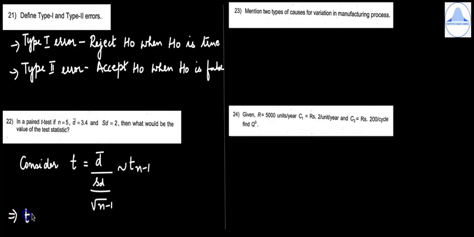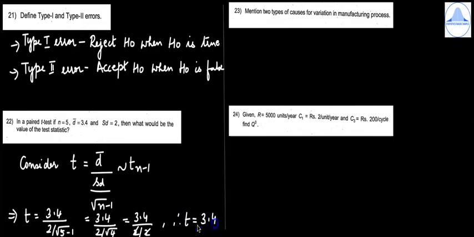So T is equal to 3.4 divided by 2 by root of 5 minus 1, which is equal to 3.4 divided by 2 by root 4. This is 3.4 divided by 2 by 2. 2 and 2 will get cancelled. So we get T is equal to 3.4.